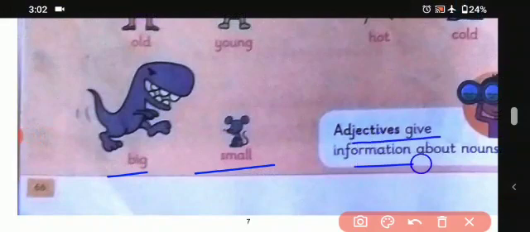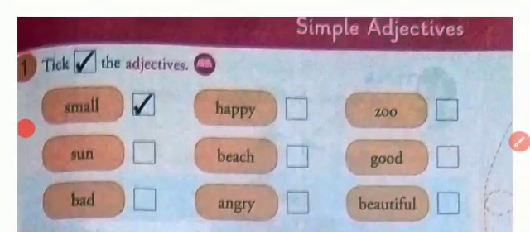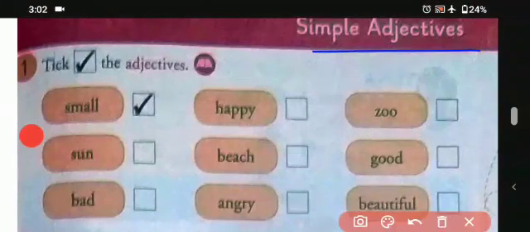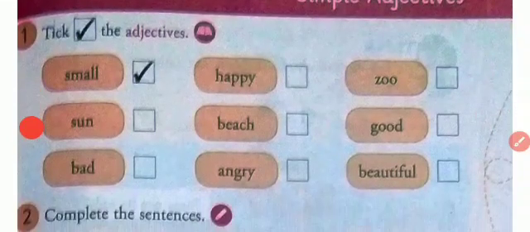Adjectives give information about nouns. So here are the nouns which we use in the sentences, and the adjectives are the information which they give. So here is another exercise, simple adjectives. So students, by doing this exercise, we will understand what simple adjectives are. So tick the adjectives.